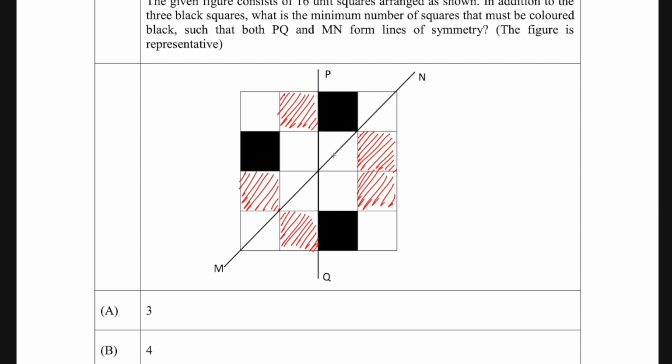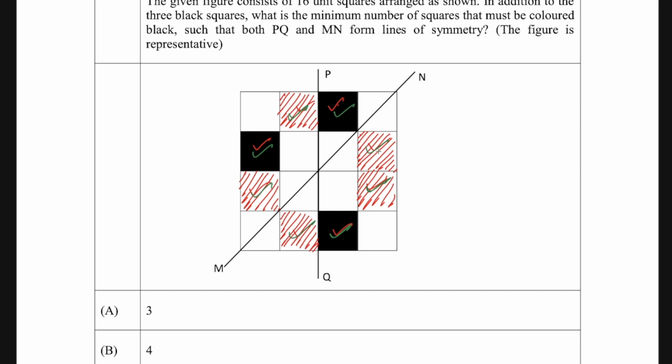Now cross-check again with PQ. Is the shading done? We have this side and this side, then here and here, and here and here. Looking at PQ, along PQ it is correct. Now along MN we will check. If it is here, it is here, fine. If it is here, it should be here, fine. If it is here, it is there.